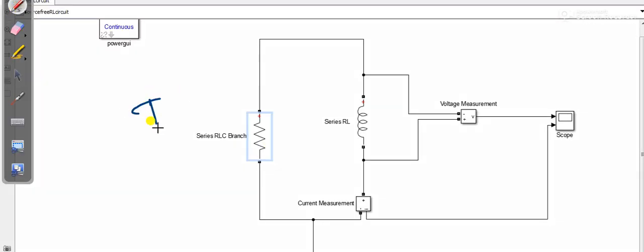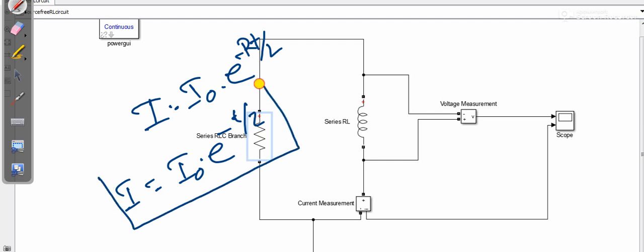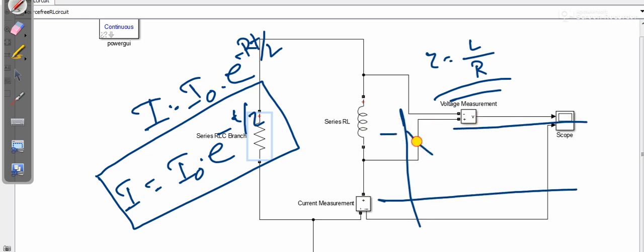This was the formula: I equals I naught, the initial current, into e to the power minus Rt by L, or you can say I equals I naught e to the power minus t by tau. So what is tau? This is the time constant. Tau is known as L by R. This determines how much the exponential curve decays, whether it decays sharply or not. We have already done this theoretically, but I have shown it to you in the MATLAB session.